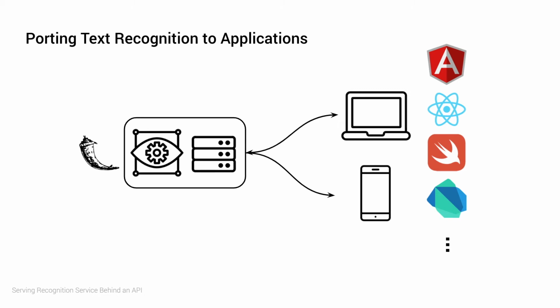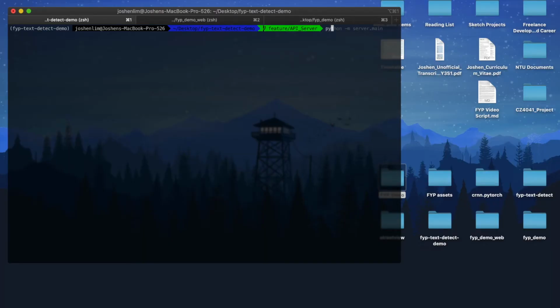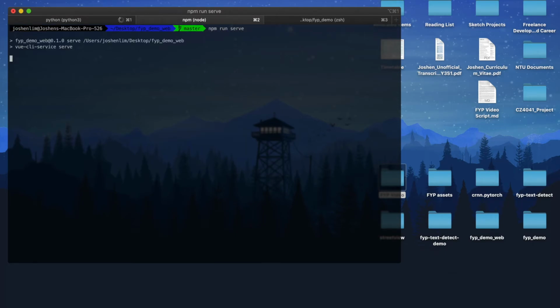The RESTful API server is written in Python and built using Flask. To demonstrate the functionality of the server, I've also built a simple web and mobile application, the former written in JavaScript using the Vue framework and the latter written in Dart using the Flutter framework. I'll now demonstrate briefly the Python API server along with the web and mobile applications, starting with the web application first. So as mentioned, the API server was built using Flask and the web application was built using Vue.